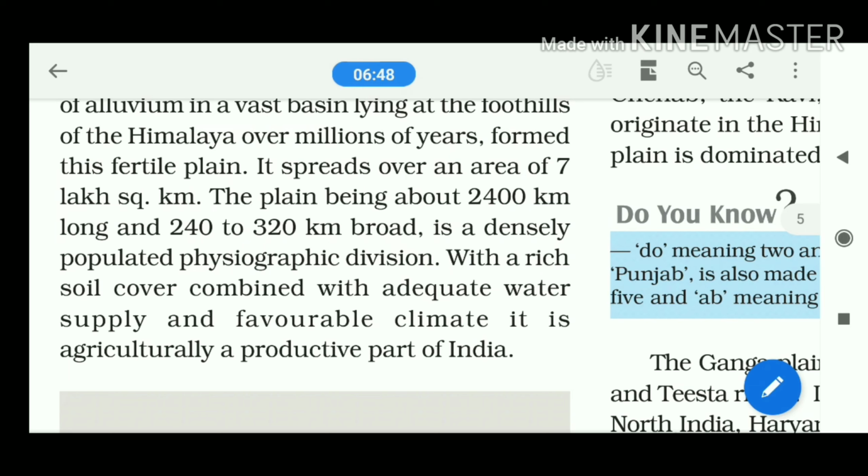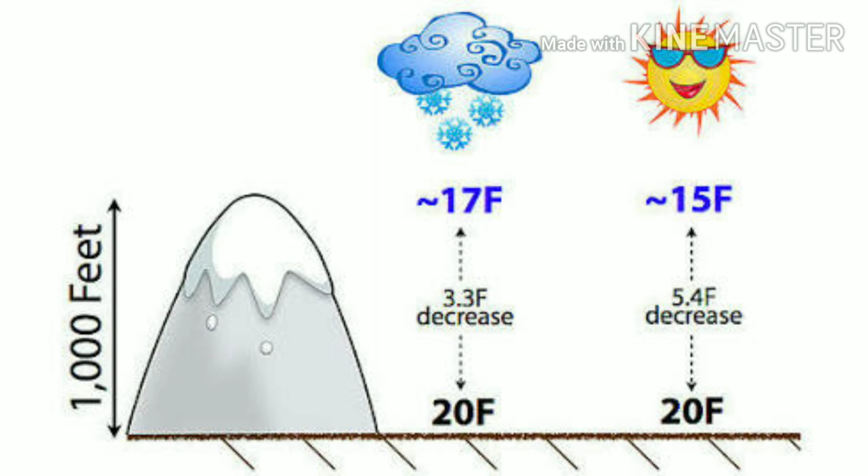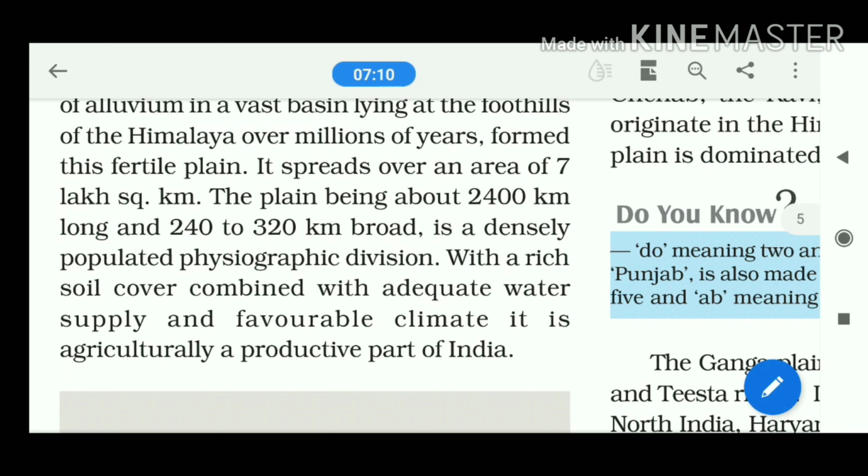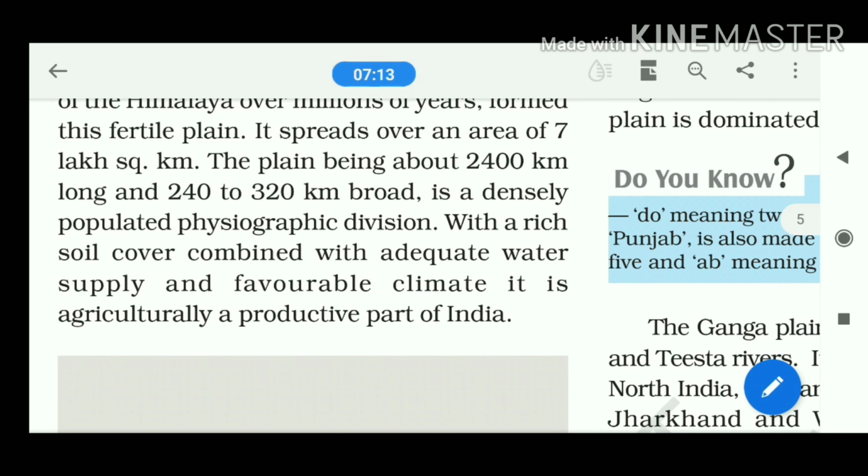Why? Because the height of this place is not as high as the mountain. We know that with the increase of height there is a decrease of temperature. So when the landmass height is comparatively lesser than the mountain, obviously the climate will be different from the mountain. It is very much productive and very much favorable for people for inhabitation, for living.